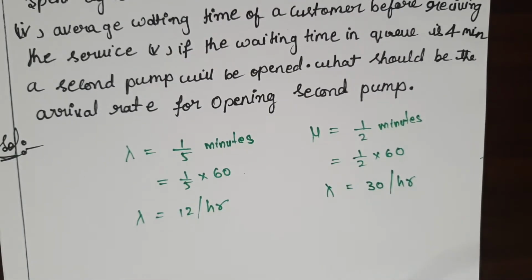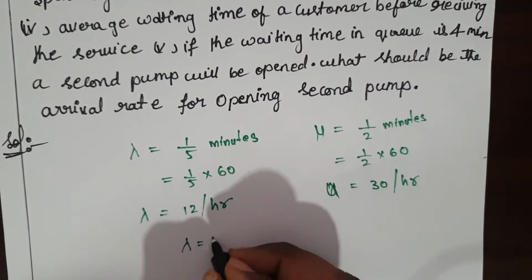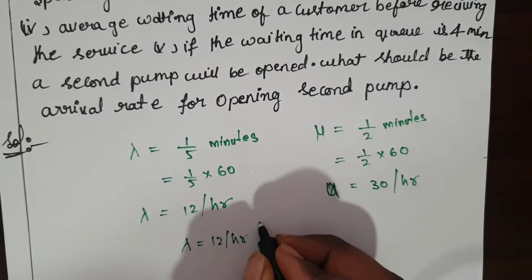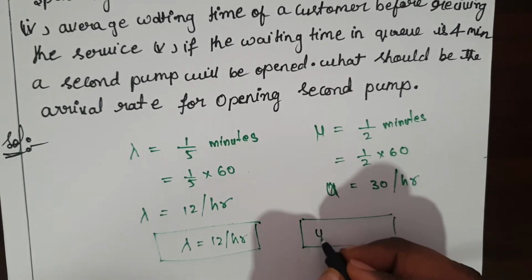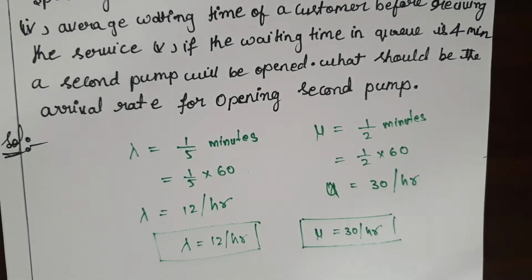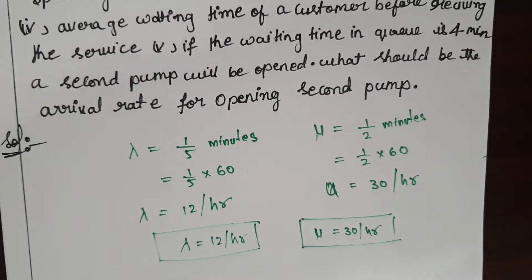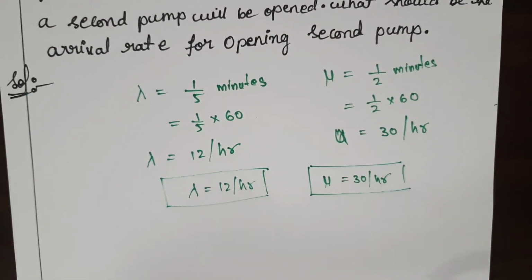So lambda is given and mu is given. First one, lambda is equal to 12 per hour. Next one is the mu value. Mu value is equal to 30 per hour. After getting lambda and mu, next step, what do you have to do?